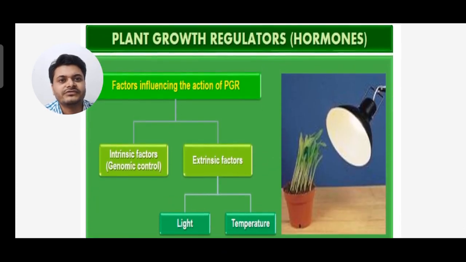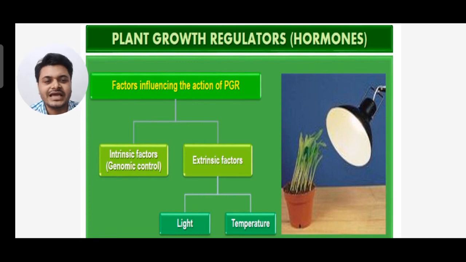Next you see factors influencing the action of PGRs. One is intrinsic factors, another is extrinsic factors. Intrinsic factors are genomic control, and extrinsic factors mean light and temperature, which affect the plant from outside.